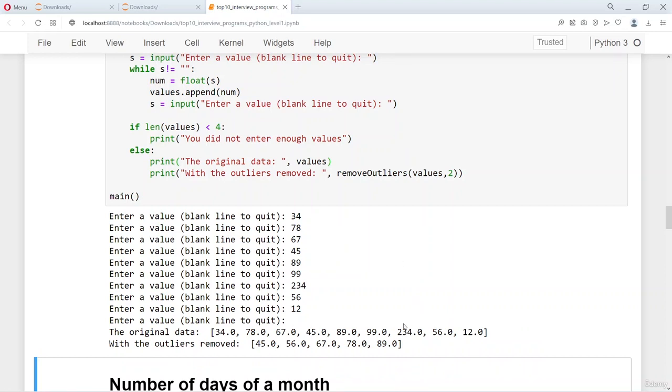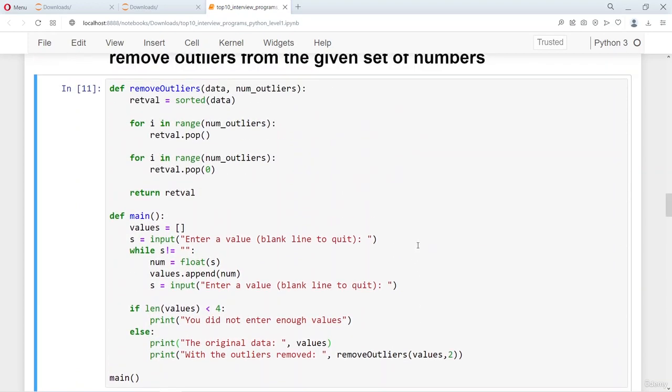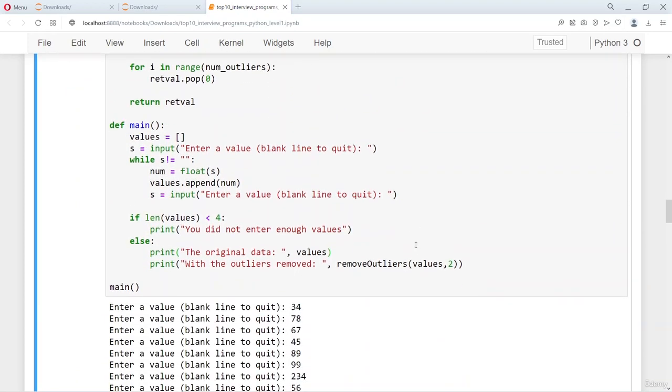Out of these 9, it has removed 2 outliers to the left and 2 outliers to the right, and what is remaining are only 5 values. So after sorting, it has removed 2 outliers to the right and 2 outliers to the left.